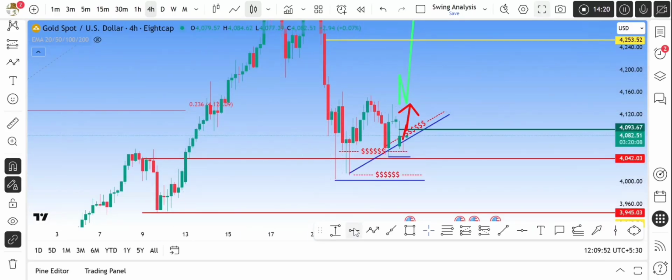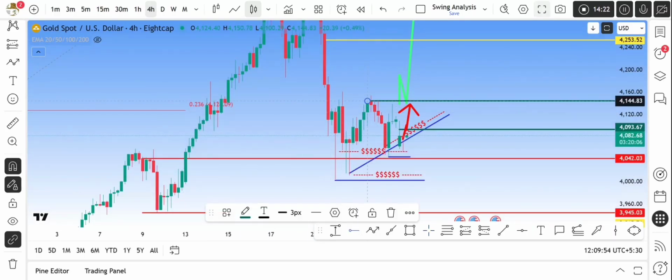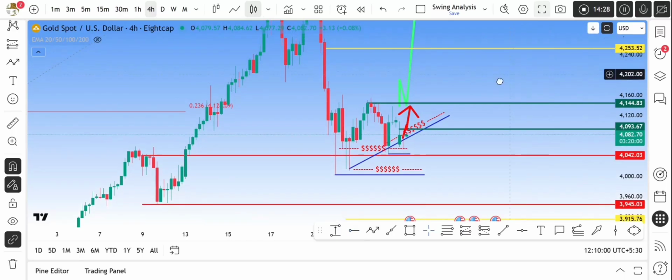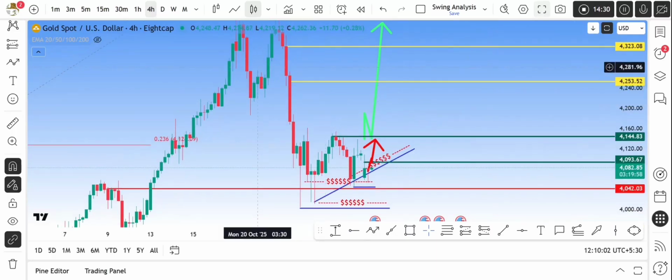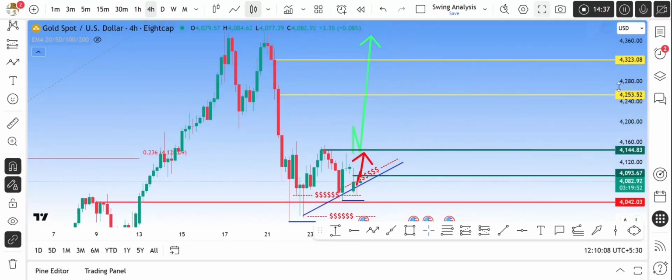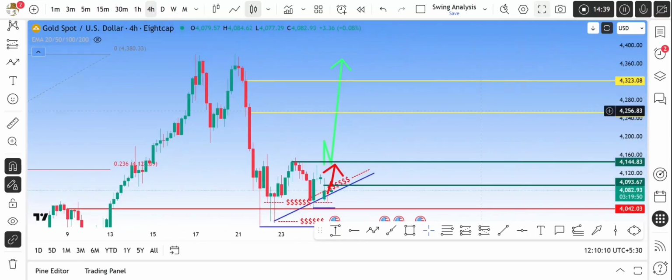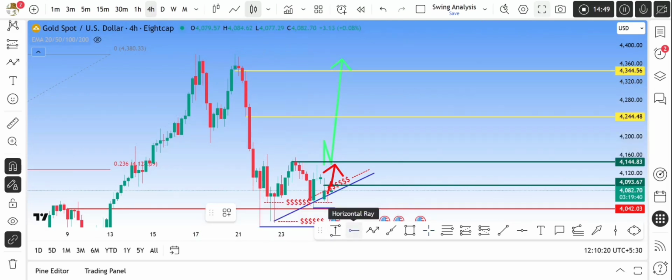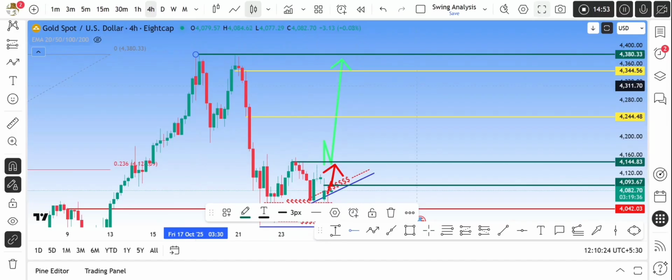Whenever we get a strong close above 4144, that is the time we can say that this fall, the downtrend or the retracement, is over. And whenever it is closing above this high, there is a high possible chance for gold to go to 4253, and finally a high probable chance for gold to make another all-time high above 4380.